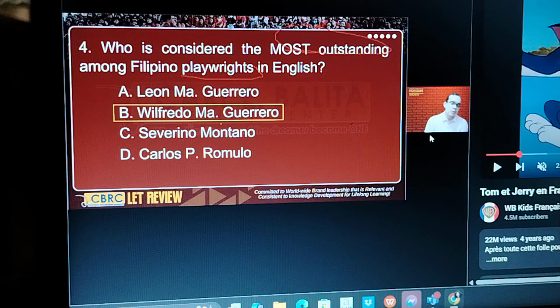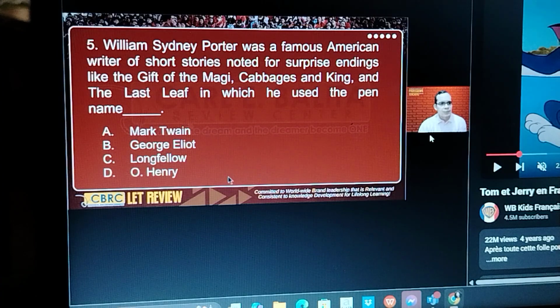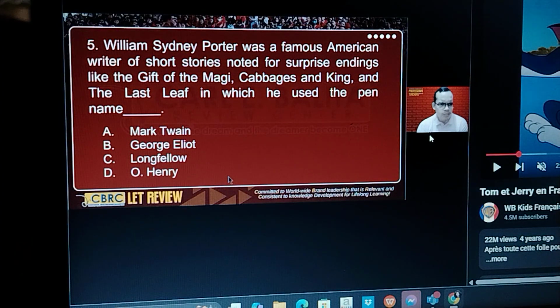And then Carlos P. Romulo is a diplomat, a senator, and also a UN leader, the first Filipino and the first Asian to be elected at the United Nations Security Council. Right? Next, William Sidney Porter.